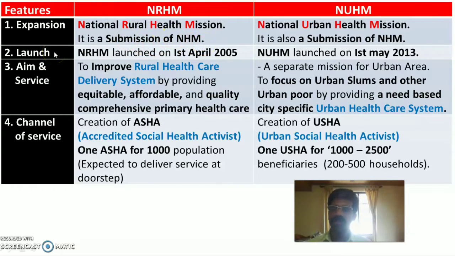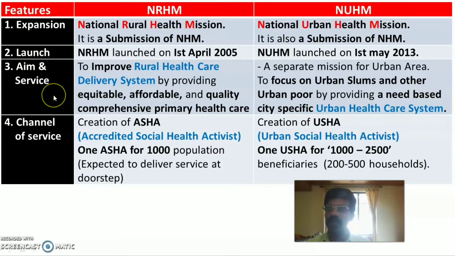The second one is the launch, when it was started or commenced in India. NRHM was launched in India on 1st April 2005. So the National Rural Health Mission was launched on 1st April 2005, and the National Urban Health Mission was launched on 1st May 2013.